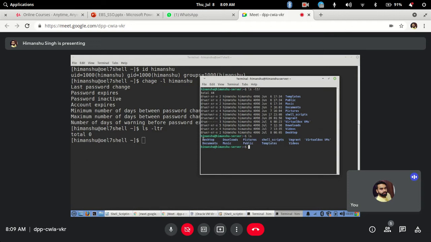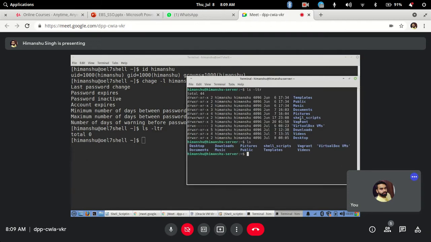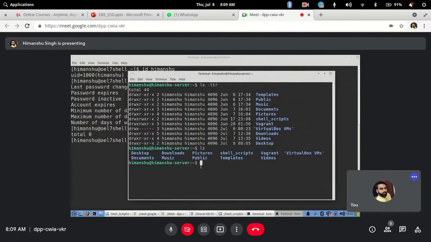To get more details, like which is the file and which is the folder, you can use options. Each command has various options available that you can use along with it.